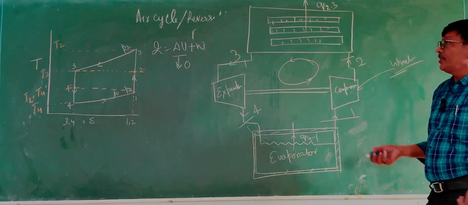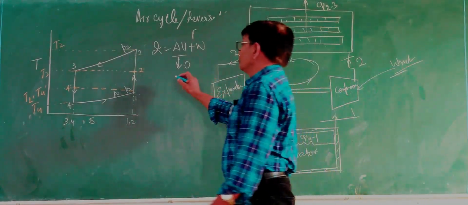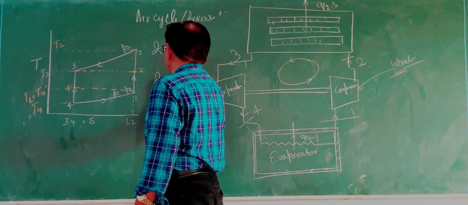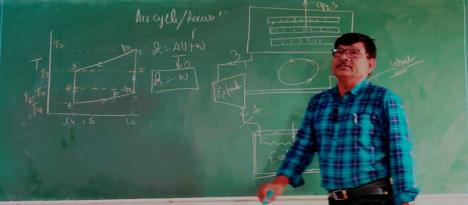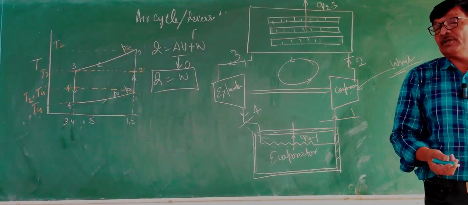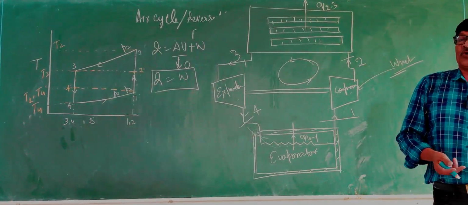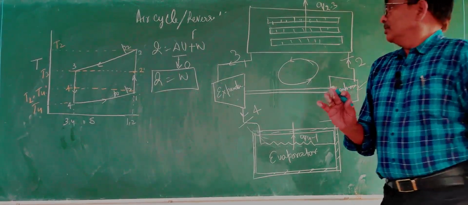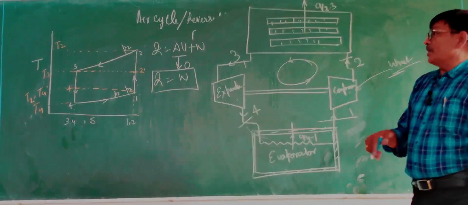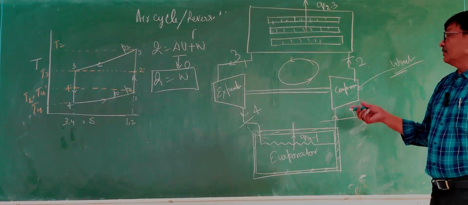So the net change will be 0, and Q equals work done. In a cyclic process, the sum of the heat energy interactions of the system is equal to the total work done, either negative or positive. So here we have to find out the net amount of heat transfer.